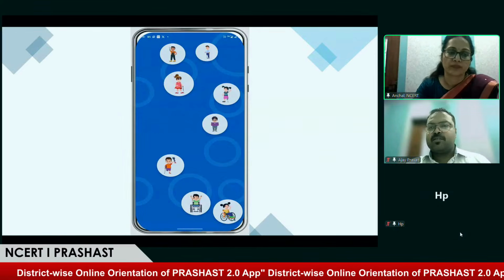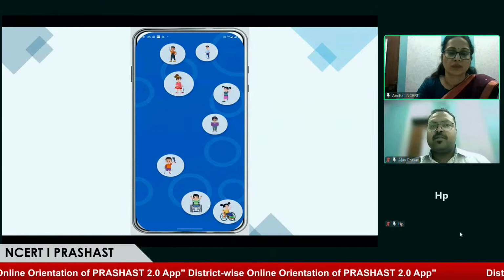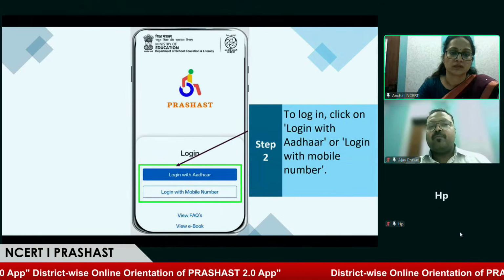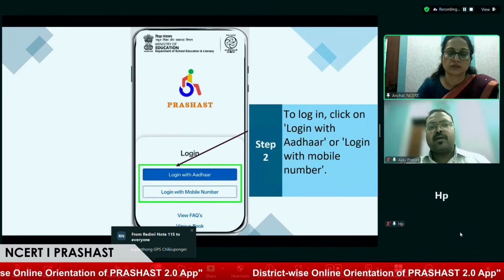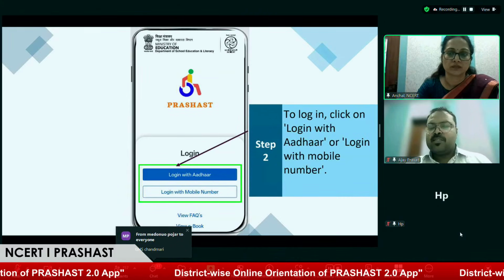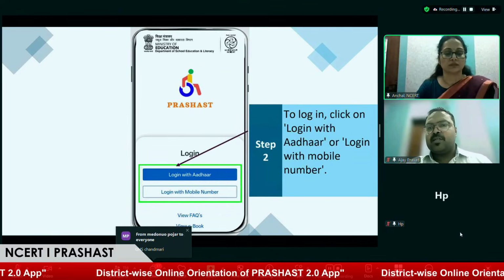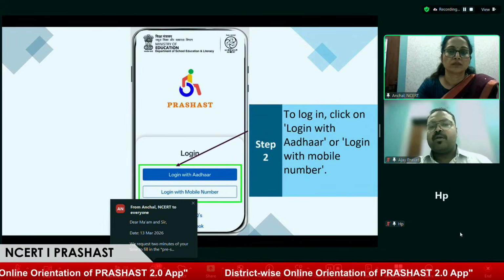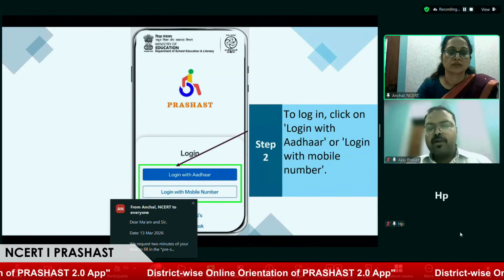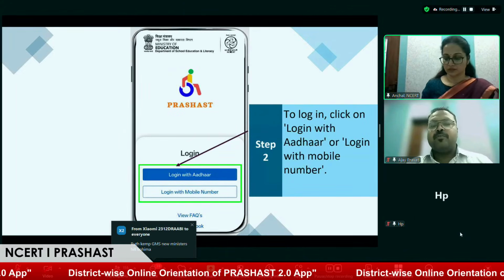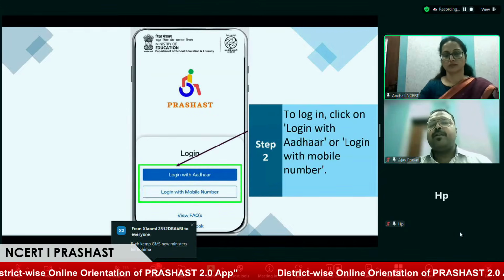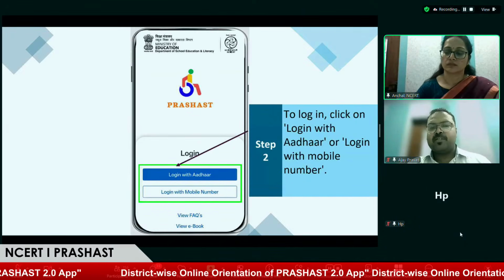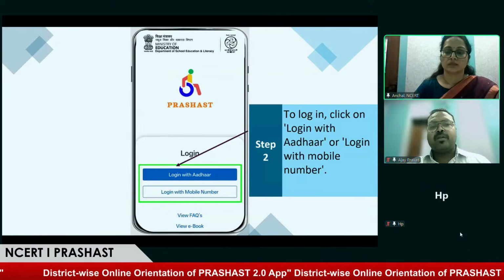After that, a splash screen would open, followed by a screen with the MOE logo and NCERT logo, brief details about Prashas, and then we get to the page where we get an option to log in with Aadhaar or mobile number. As this application is using Meri Pehchan as a single sign-on or authentication process, we request users to prefer logging in using their Aadhaar number, because this will prevent any confusion or issues like a mobile number might be linked to several Aadhaar. So this can be mitigated by choosing Aadhaar as the preferred option for the first time user, and going forward, the user can log in using their mobile number.